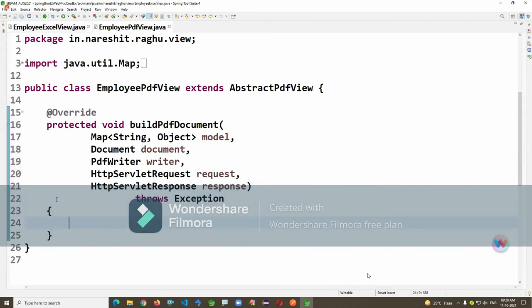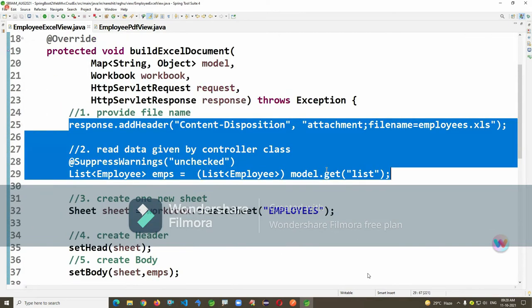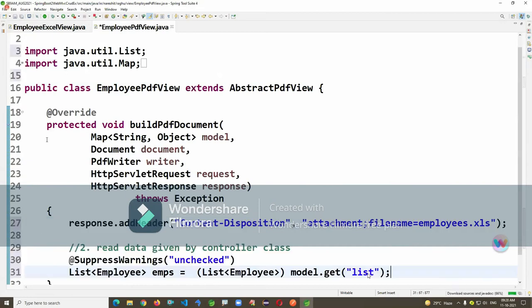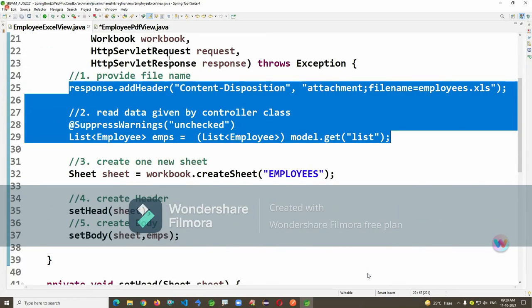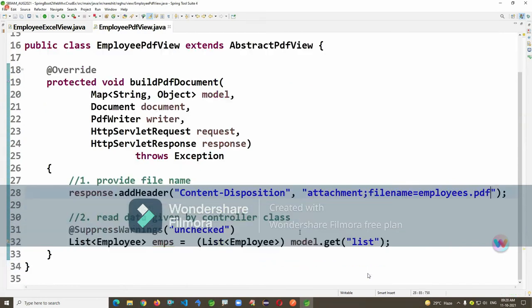There. Mention the file name and read the data. It's a .pdf.